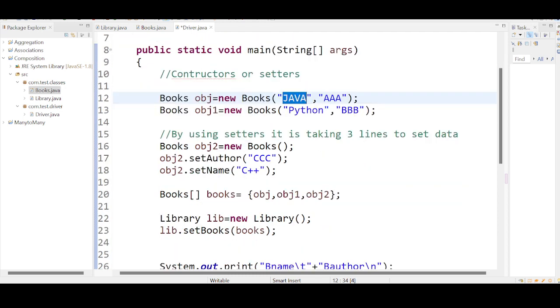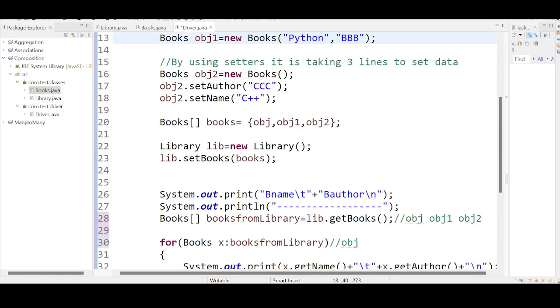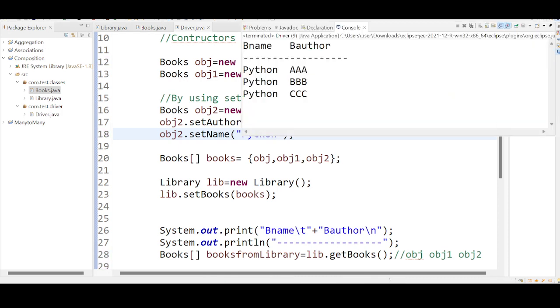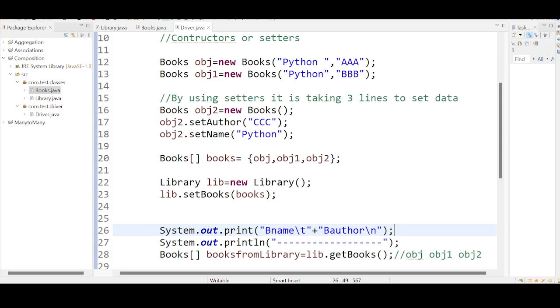If you want to store some data relevant to your workshop, or relevant to your work location, if you are working as an admin, you can store any data. Not just Java. This can also be Python, Python of author A, a different author. All these three books can be Python itself, but of different authors. To run this code: Python of author A, Python BB, Python CC. Any data you can give, meaningful data you can give.